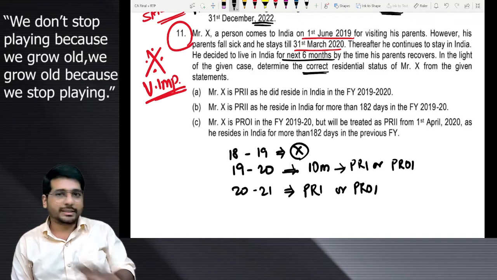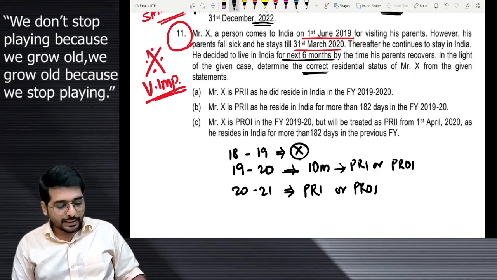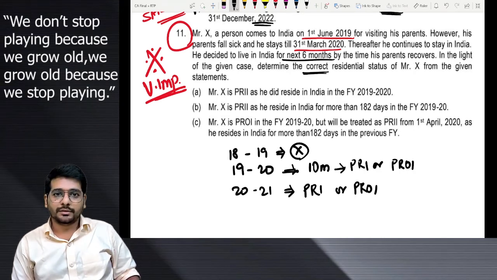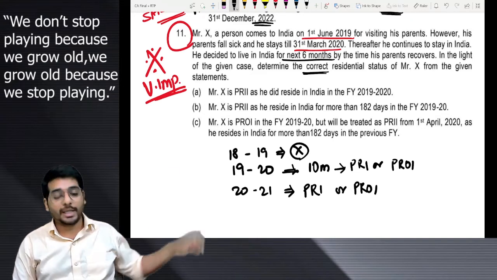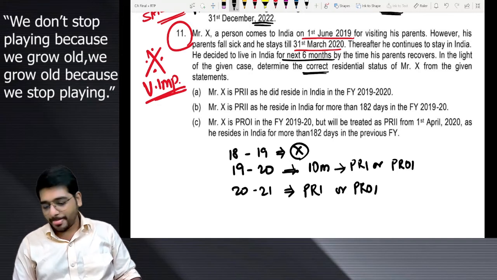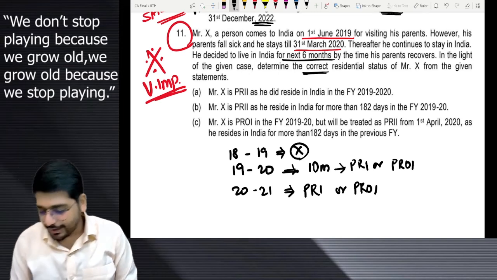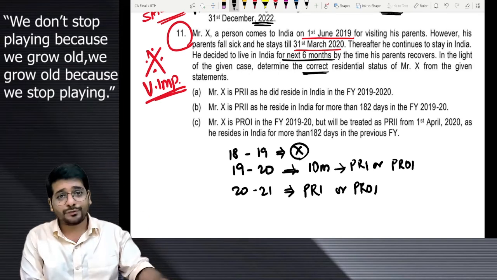Okay. First of all, take the summary. 1819 he was not in India. 1920 he was there in India. And 2021 he will be PRI or PROI based on stay of 1920. 1920 he will be a PRI or PROI based on the stay of 1819. Remember what we have done in the class. Yes? Remember what we have done in the class. I will tell you. Very simple. Where you will get confused, that also I will tell you.